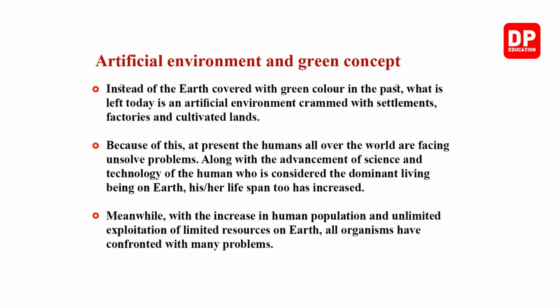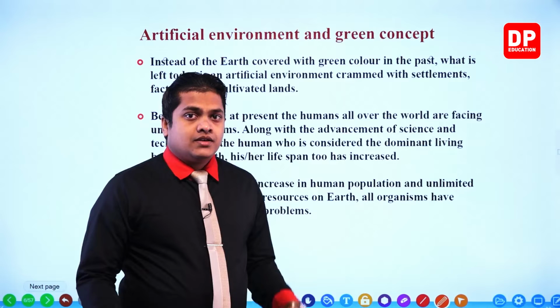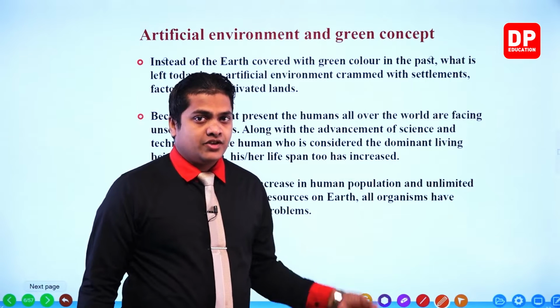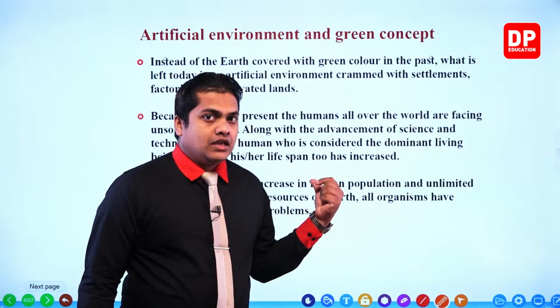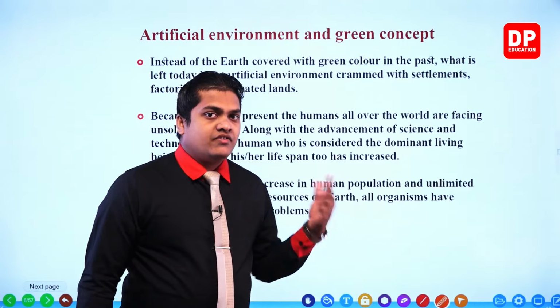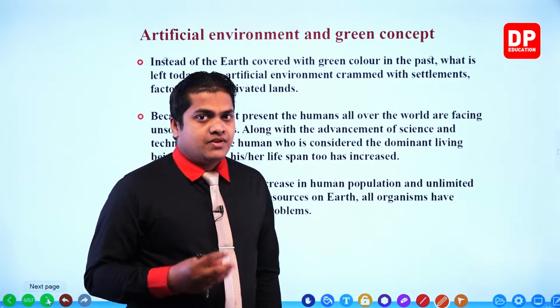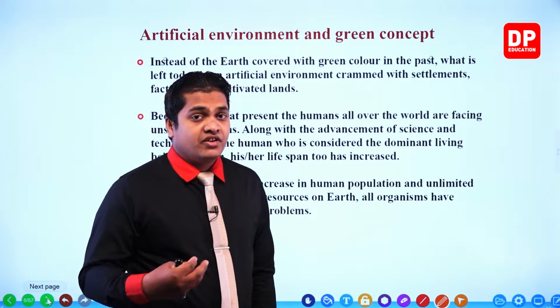Instead of earth covered with green color in the past, what is left today is an artificial environment crammed with settlements, factories and cultivated lands. So we discussed this thing earlier, right? Even for the unfavorable and favorable conditions, we discussed that thing, right? And for an unfavorable condition, we wrote down that loss of vegetation is a main reason, or main unfavorable reason.